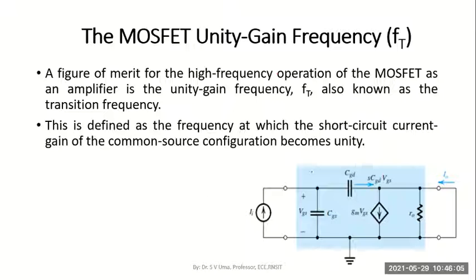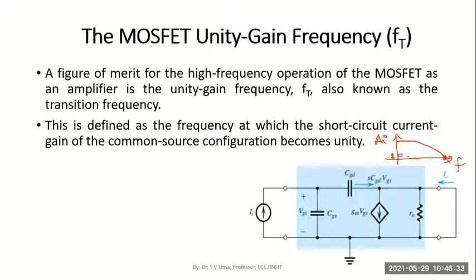So if I plot the characteristics of current gain versus frequency, you see the current gain varies like this. The point at which this current gain becomes 1. Let me say this value is 1 in decibels. I mean 1 actual value.